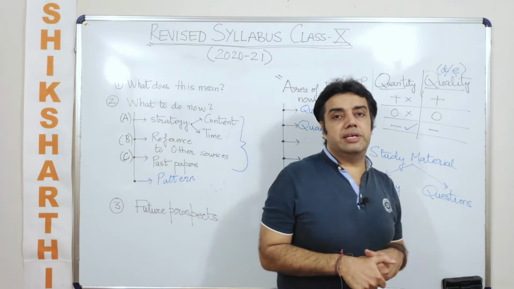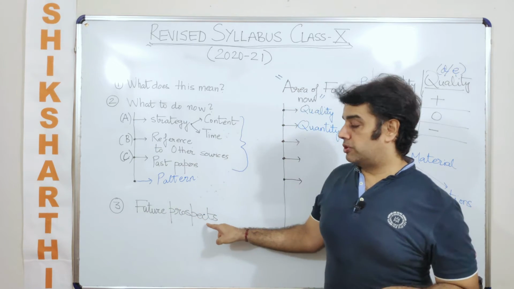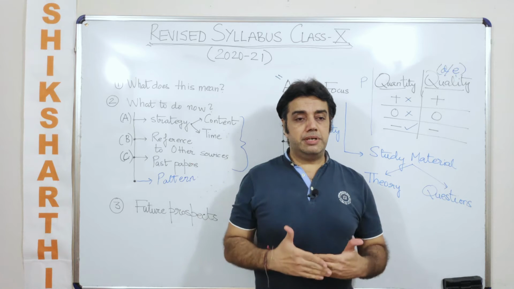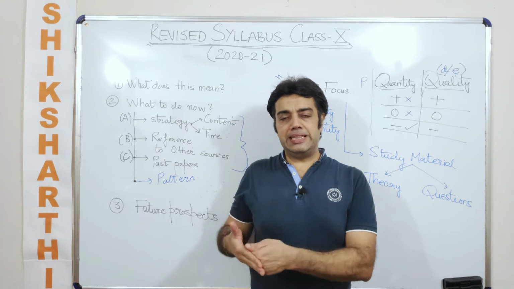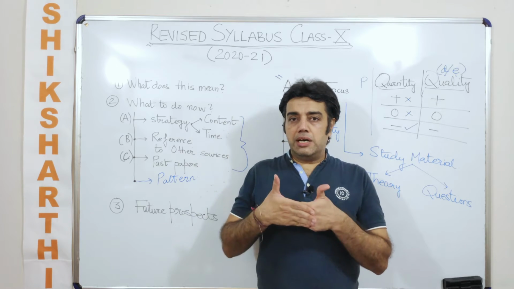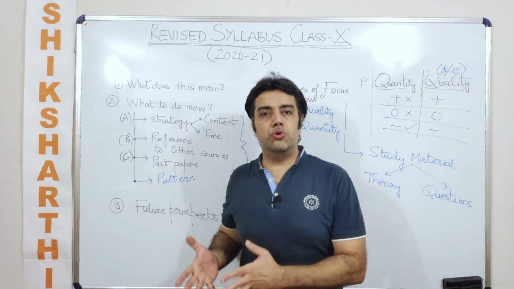And another perspective here is, when we are talking about future prospects, somebody is going to be a student of mathematics in class 11th and 12th as well. So it will be assumed that you have already done this topic as prescribed by the board.